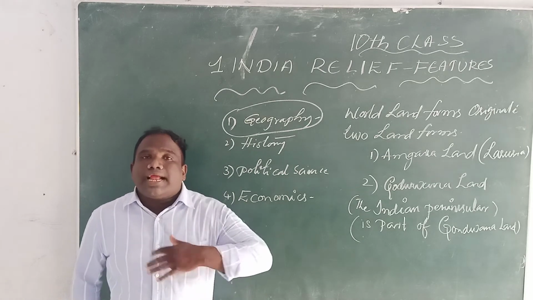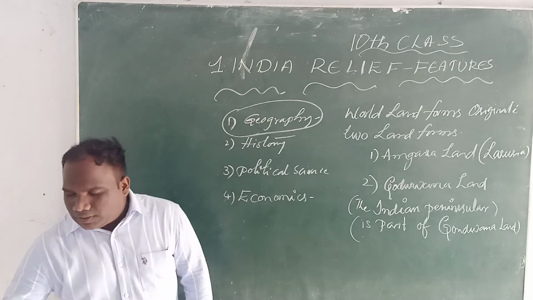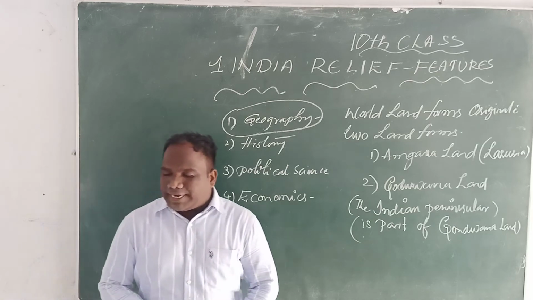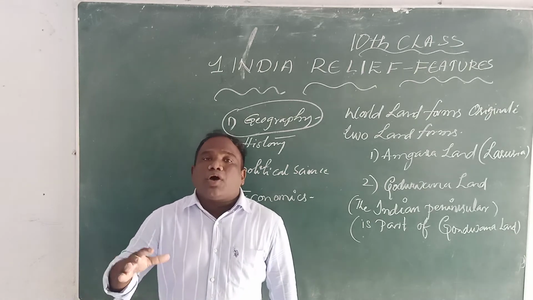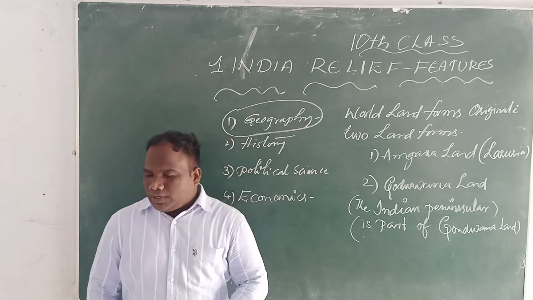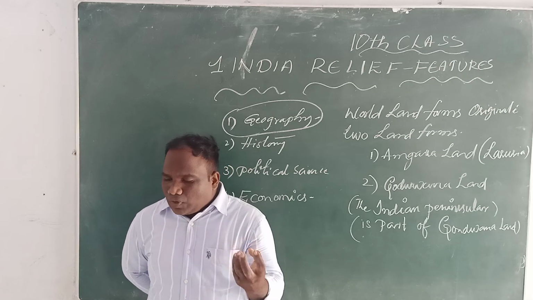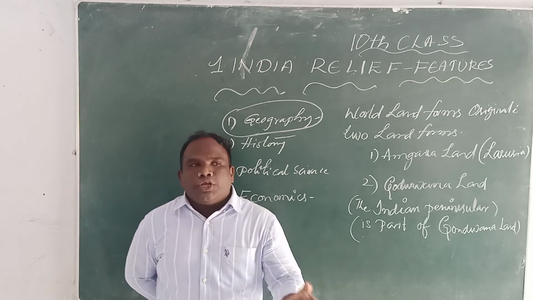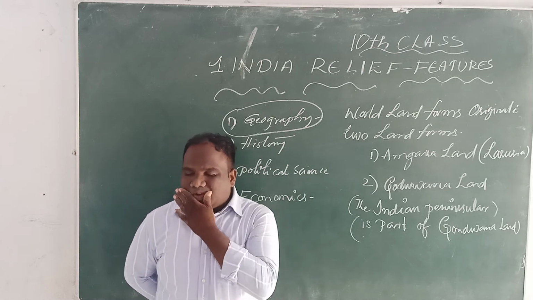The Gondwana land split into some pieces, and the Indian Peninsular Plateau moved towards the northeast and collided into the much larger Eurasian plate.